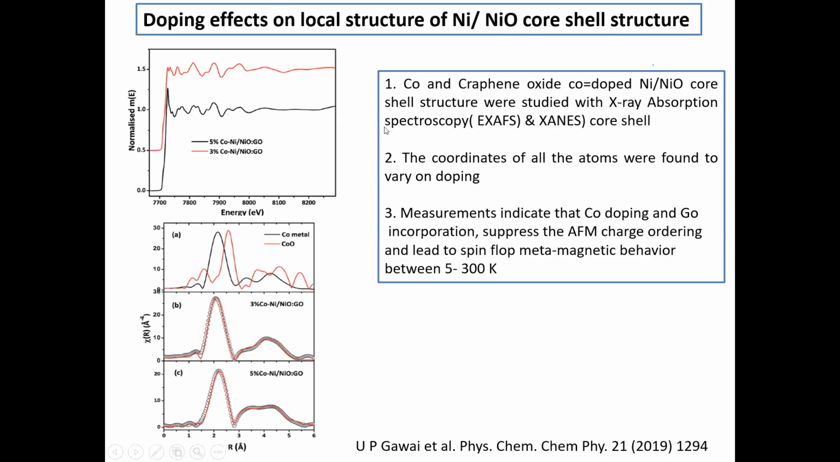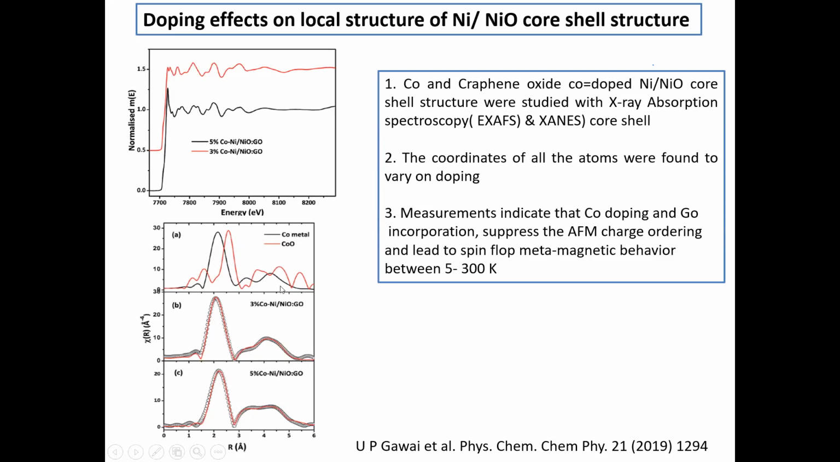So you can see that this compound in 3%, 4%, 5% is matching with the Co-metal bond, so it is not getting oxidized. So measurements indicate that cobalt doping and GO incorporation suppresses the AFM charge ordering and leads to spin flop metamagnetic behavior between 5 to 300 K. So this was the finding from the magnetic measurement, which has been corroborated by EXAFS and others.